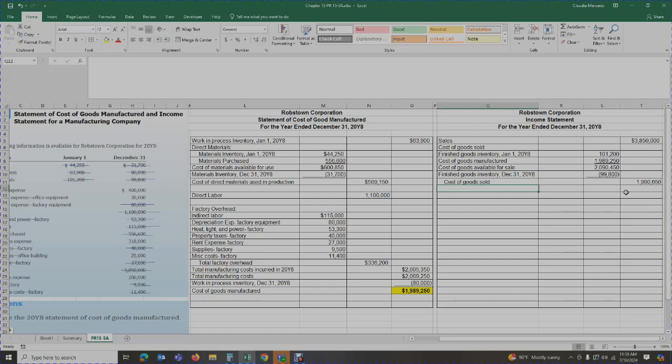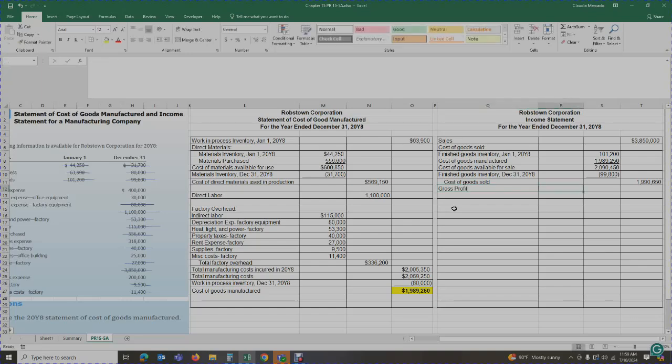Okay, so if you sold your goods for 3,850,000 and it cost you 1,990,650 to manufacture those goods that you sold, then what is your gross profit? How much money did you make?